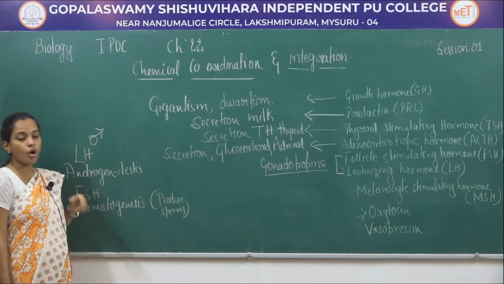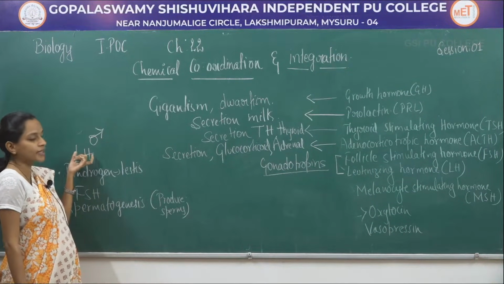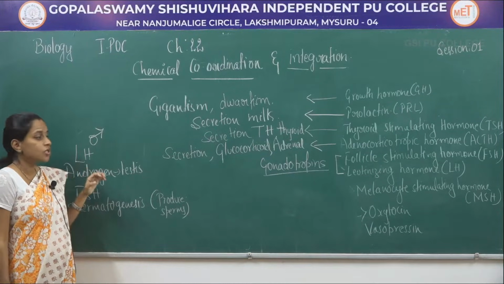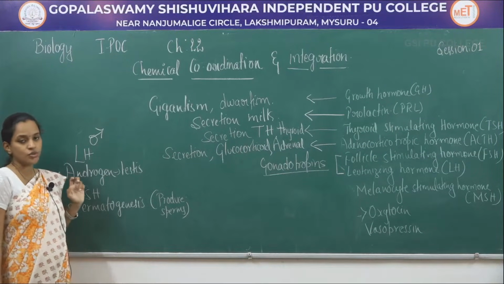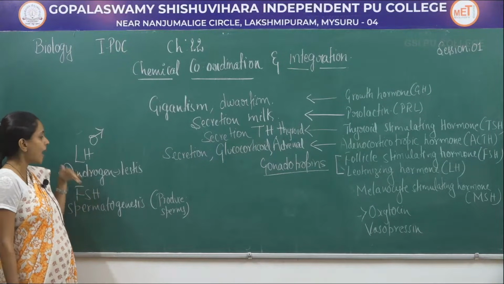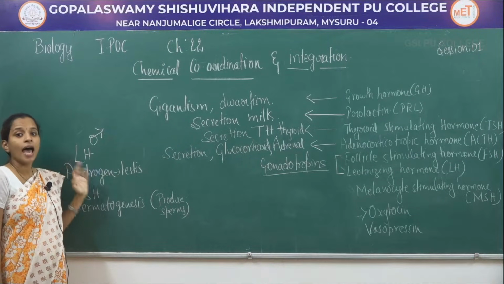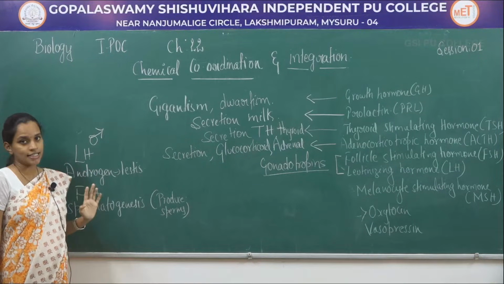Androgen is the hormone which is released from the testes, which is controlled by the luteinizing hormone. So, these luteinizing and follicle stimulating hormones are together termed gonadotropins, and in males they help in releasing androgens from the testes as well as spermatogenesis.